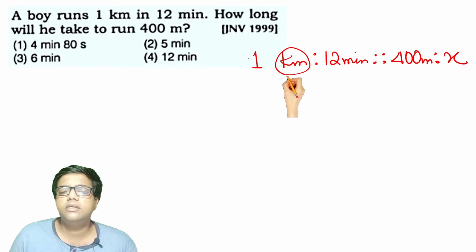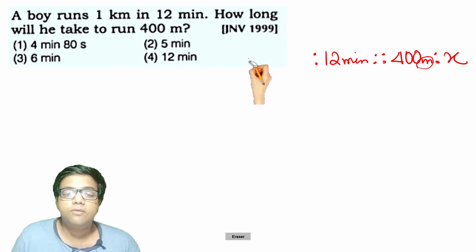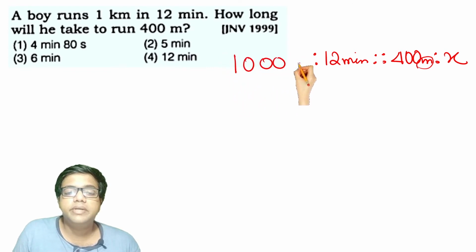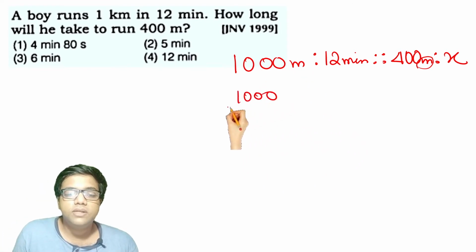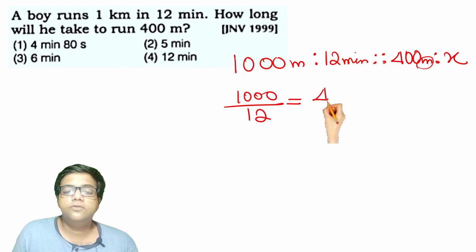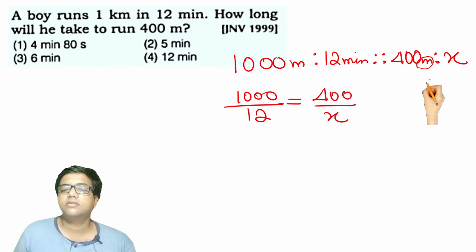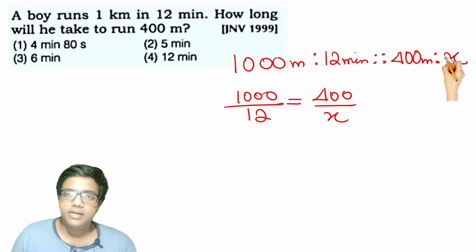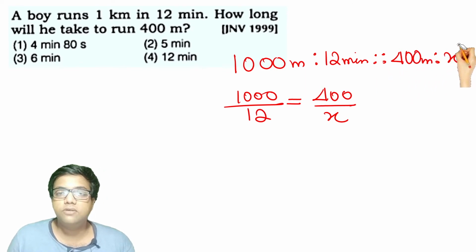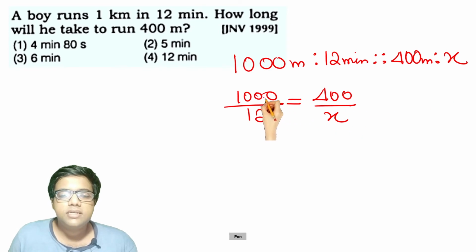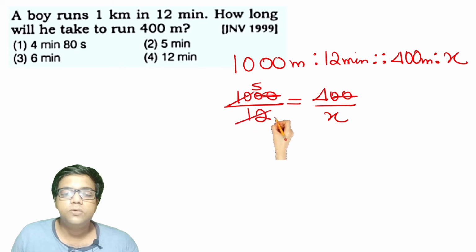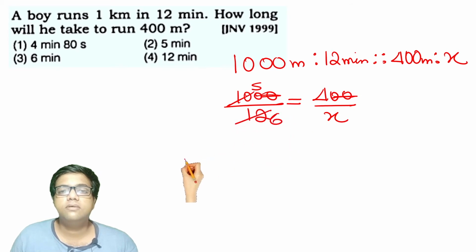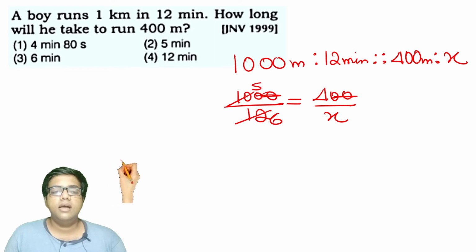But here it is kilometers, here it is meters. All the units must be the same. So you will take 1 kilometer as 1000 meters. Then you can do the math. Okay, so let's do it. This will be 1000 divided by 12 is equal to 400 divided by x. X means the required amount of time for the boy to cover a distance of 400 meters. Let's cancel out these two zeros. 2 5s are 10, 2 6s are 12.